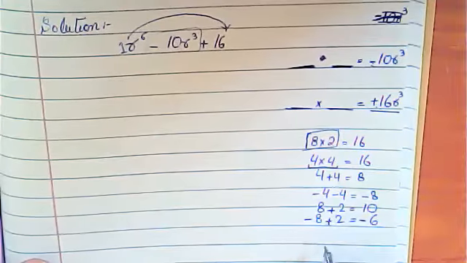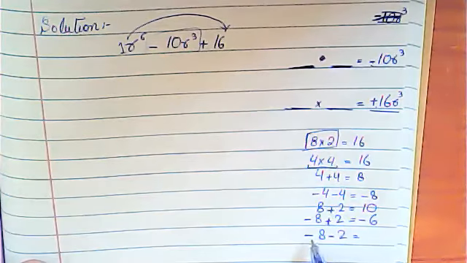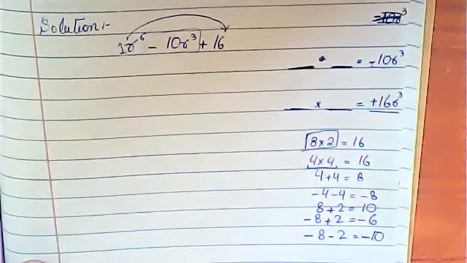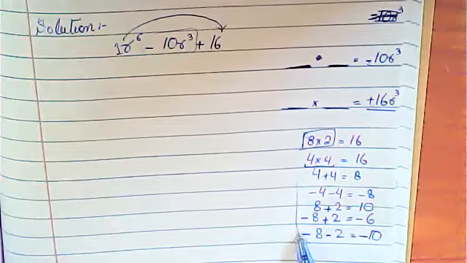So what will you do? You will take both the numbers. This is minus 8, minus 2. So what will you get? Minus minus plus. So 8 plus 2 will be 10. Obviously 8 is greater, so you will put the sign of minus here. So basically, this is the right middle term.